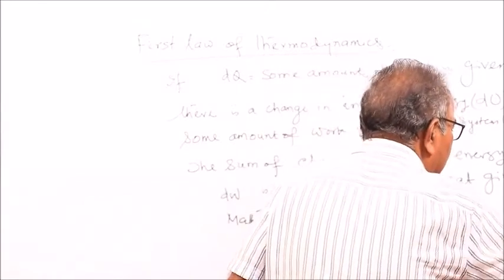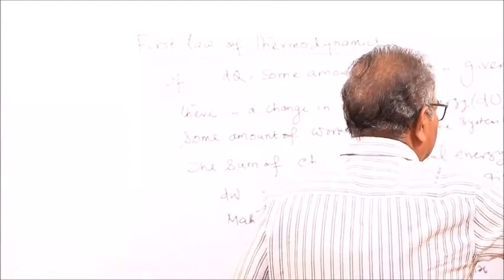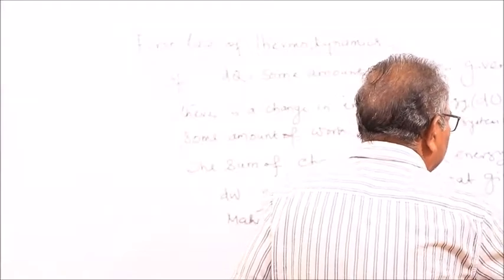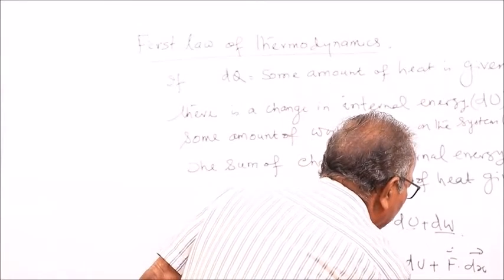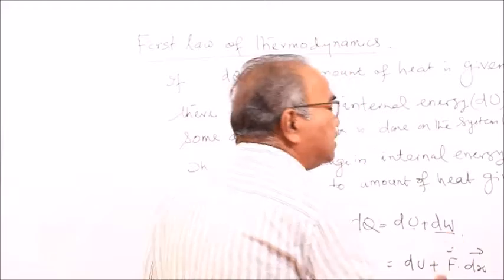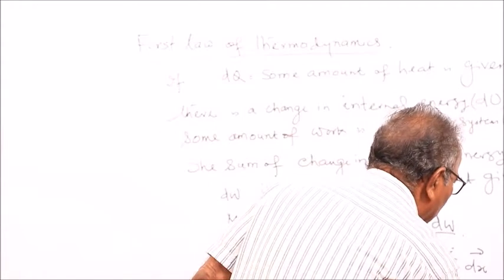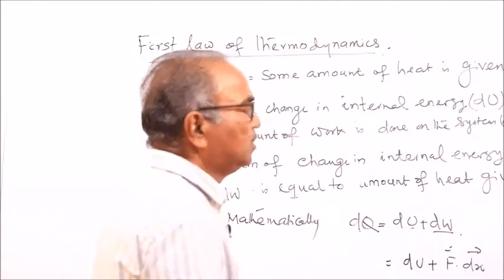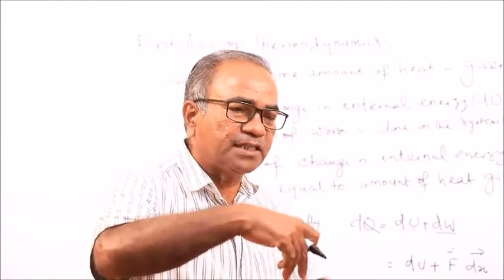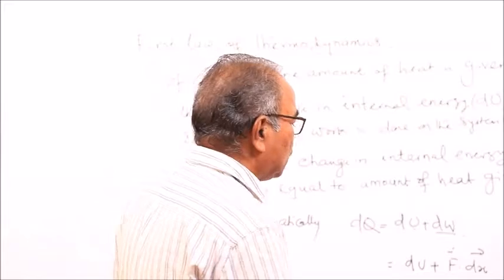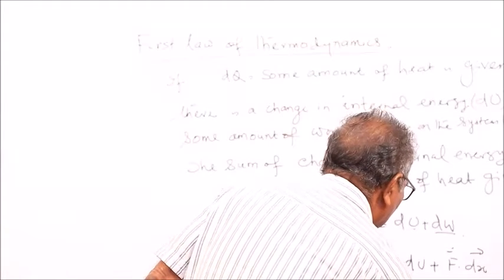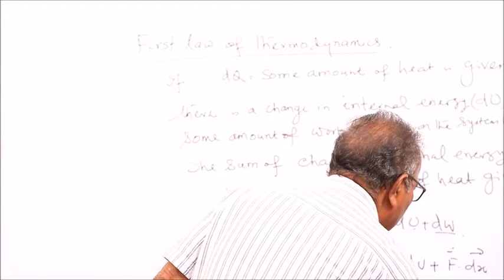F is acting in this direction, displacement is also acting in the same direction, so the angle between them is 0 degrees. A dot B is AB cos theta, so this is F dx cos 0. Cos 0 is 1, so that is equal to dU plus F dx.